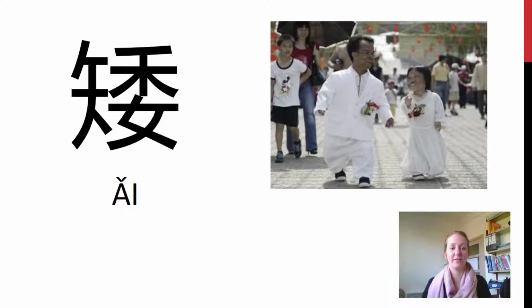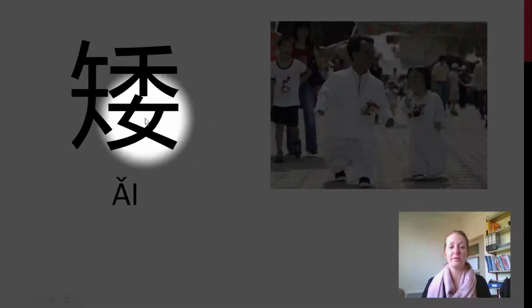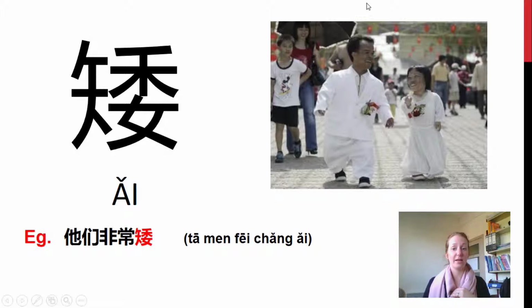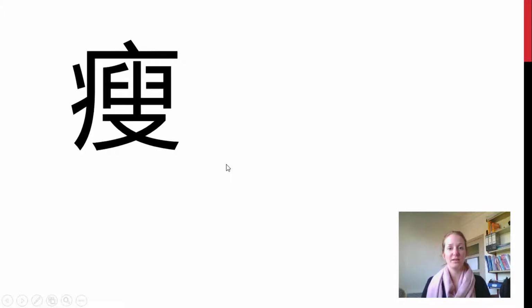As you can see, there is a woman radical in here. So maybe you can remember this one as usually the women are a little bit shorter than men. 矮。他们非常矮。这是瘦.